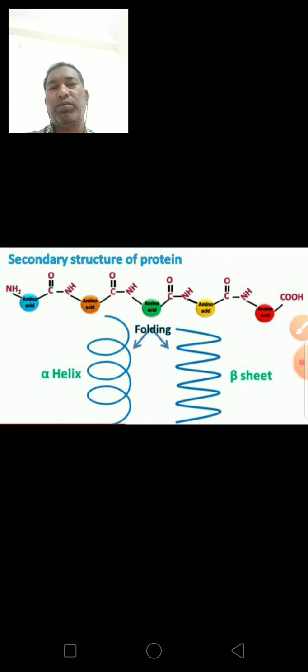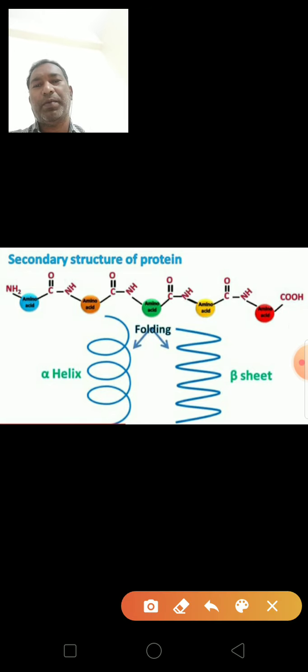Like this, amino acids are attached to each other by the peptide bonds. This is the peptide bond, CONH. So in this alpha helix, these hydrogen bonds are between these oxygens and these hydrogens.